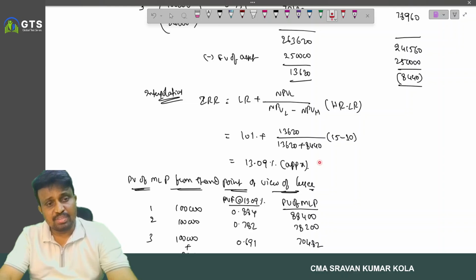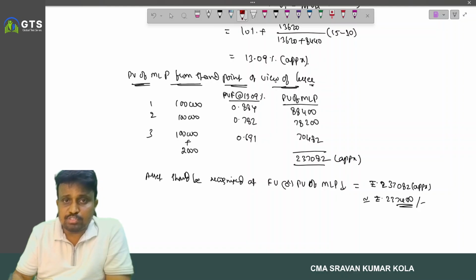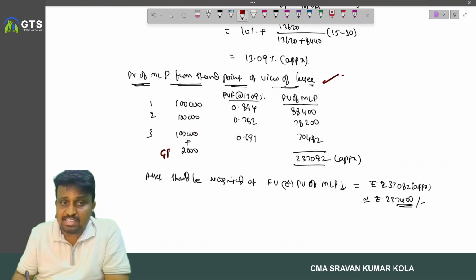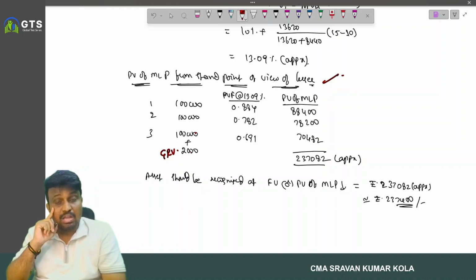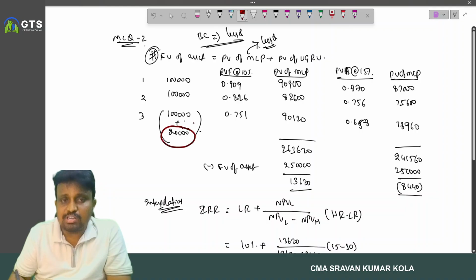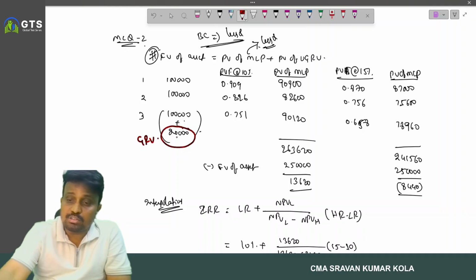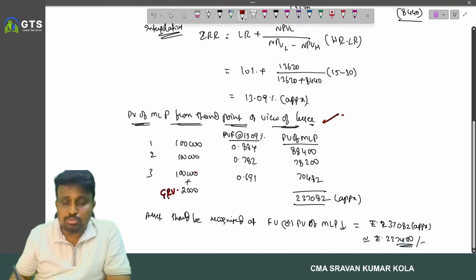Okay. Then coming to the present value of minimum lease payment from the standpoint of the lessee. Here 1 lakh, 1 lakh, 1 lakh plus 20,000 is the guaranteed residual value. So 2,000. While calculating the borrowing rate, here the guaranteed residual value we consider is 20,000, but here we consider 2,000.